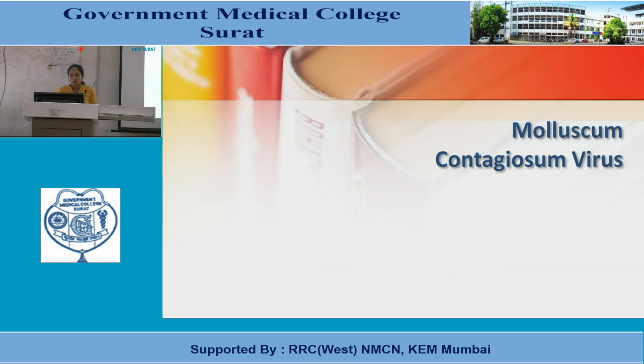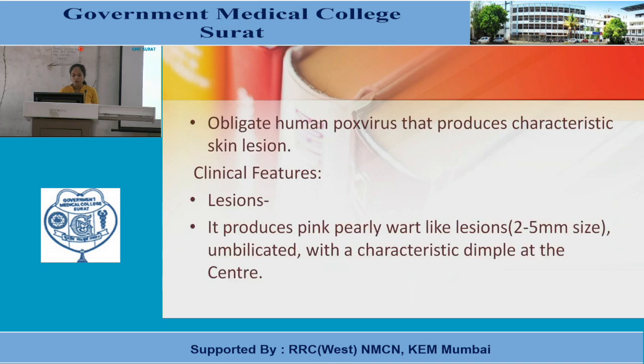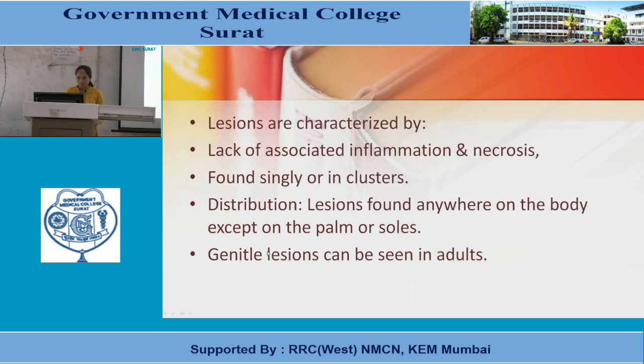Now, another virus, the molluscum contagiosum virus. It is an obligate human pox virus that produces a characteristic skin lesion. Clinical features: first, the lesions. It produces pink, pearly, wart-like lesions 2 to 5 mm in size, umbilicated with a characteristic dimple at the center. Lesions are characterized by lack of associated inflammation and necrosis, and are found singly or in clusters.